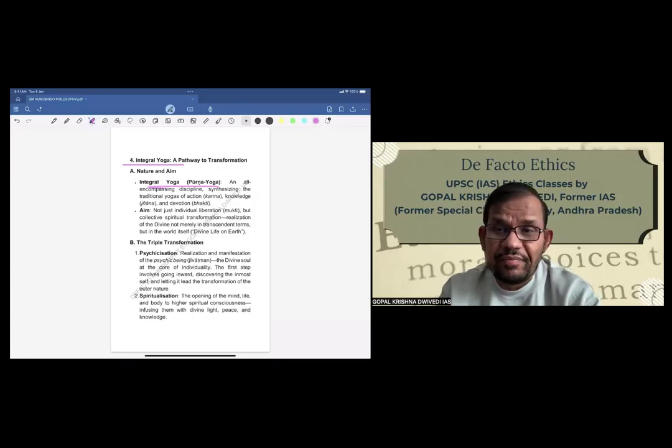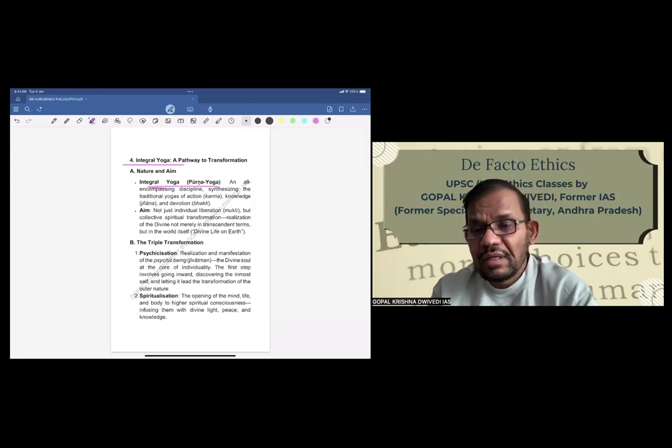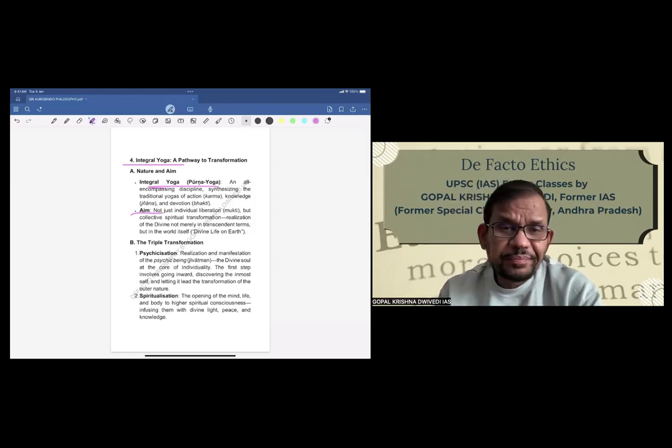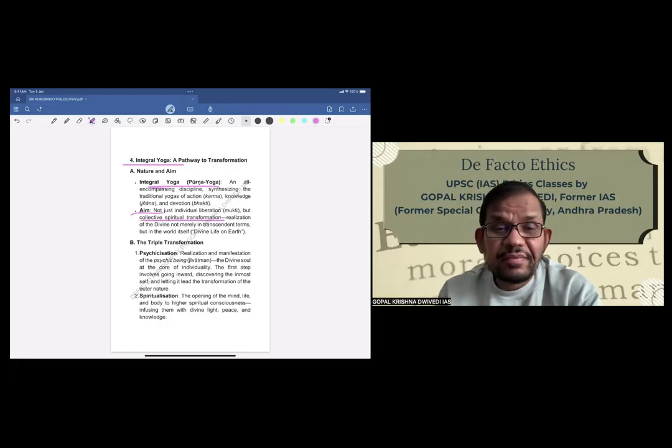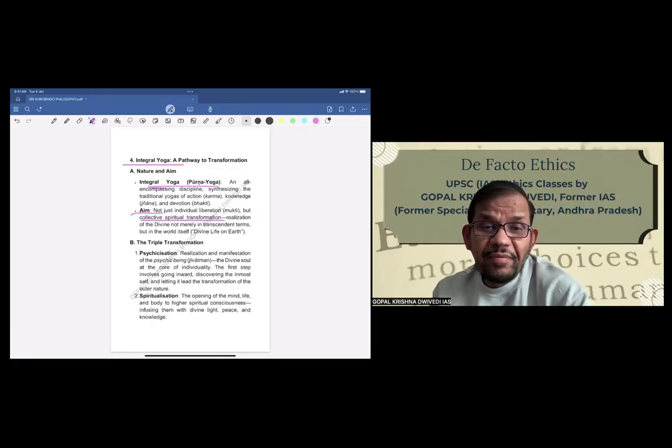Basically, if you remember, Patanjali's yoga is mostly karma yoga. But here, all the three, karma, bhakti, and jnana, have to be integrated or synthesized to bring out an all-encompassing discipline. And that is the Purna yoga or integral yoga of Aurobindo. What is its aim? Its aim is not only individual liberation, but collective spiritual transformation, realization of the divine not merely in transcendent terms, but in the world itself.